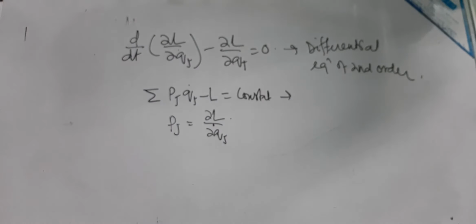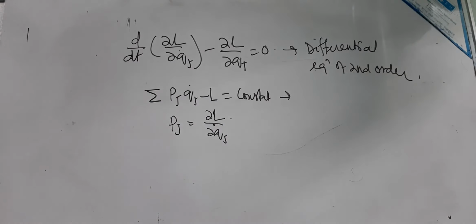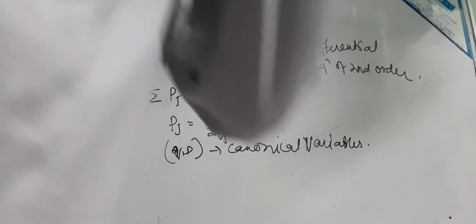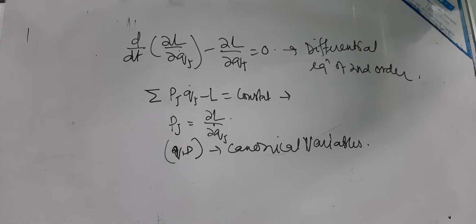This Q and P are known as the canonical variables. These are the variables which we use in the Heisenberg uncertainty principle, two canonically conjugate variables.